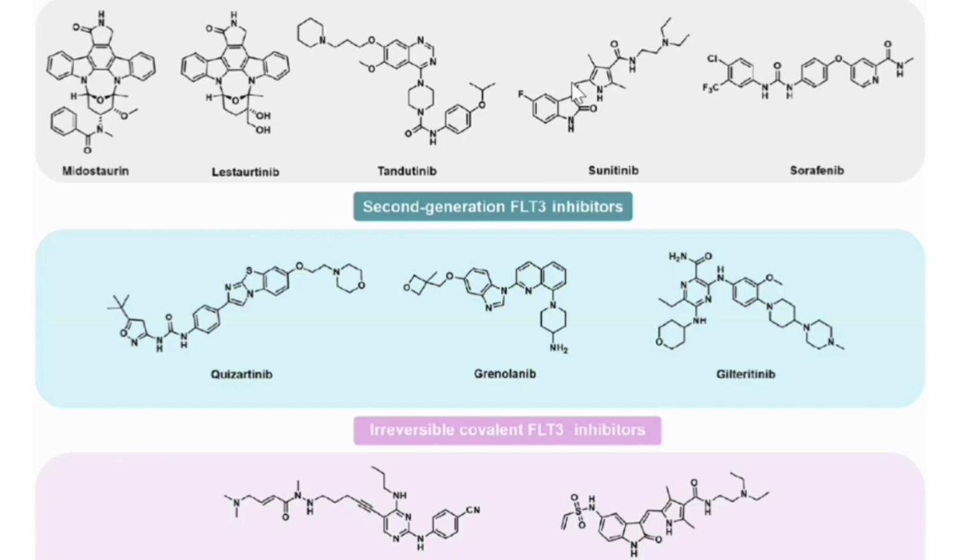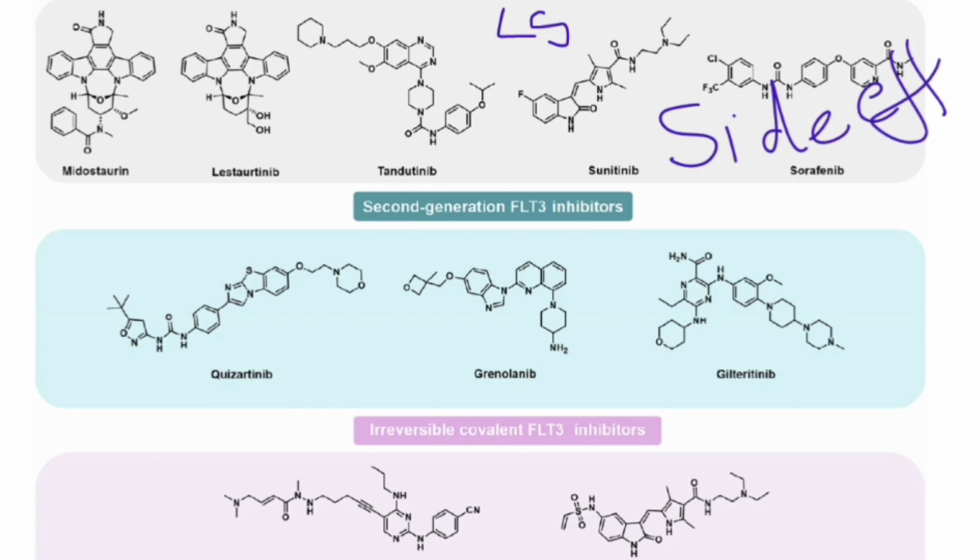They were hitting multiple kinases, so they had side effects. Let me write down some of it. They had low selectivity, and side effects like cardiovascular issues and bleeding.